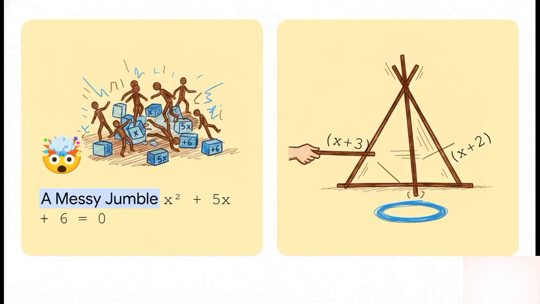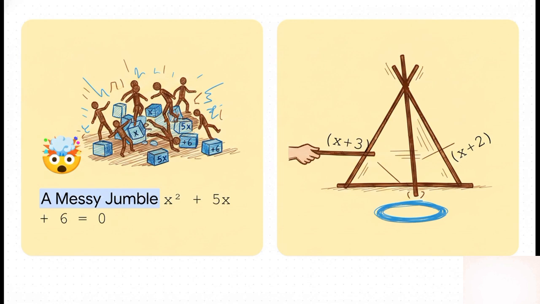Think of it like this. The equation on the left is a jumbled pile of sticks, but the equation on the right? That's those same sticks just built into a teepee. It's a fragile, linked structure. And here's the secret. If you pull out either one of the main support sticks, in this case the x plus 3 or the x plus 2, the entire thing collapses down to zero. That's the whole point. Factoring turns a messy jumble into a fragile structure that we can easily break apart to find our answer.